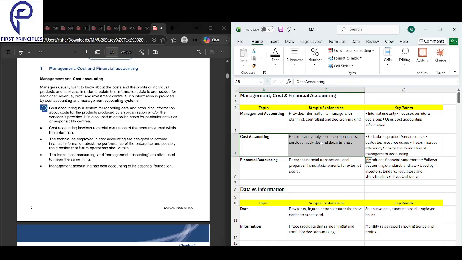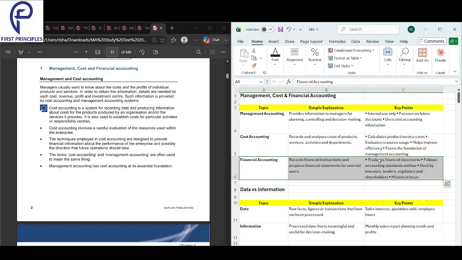Then, it checks if the resources are wasted. The main thing is it checks if the resources are wasted. Second, the goal is to improve efficiency. And finally, the note is that cost accounting is the base of management accounting. What is cost accounting? It's the foundation of management accounting.